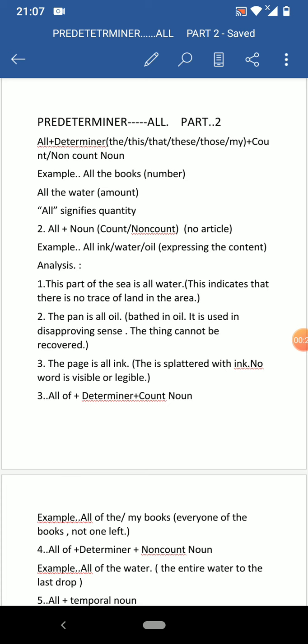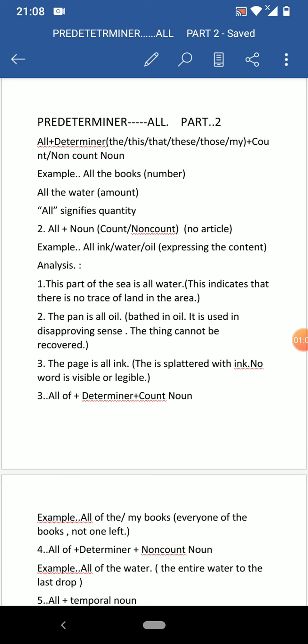As a first step, all plus determiner such as the, these, that, those or my, plus count or non-count noun. Example, all the books. Here, all being used before books refers to number. Similarly, with non-count noun water, all the water, it refers to amount. Hence, all signifies quantity.